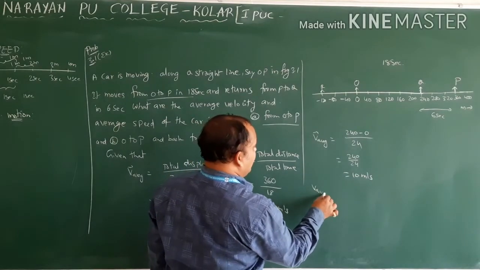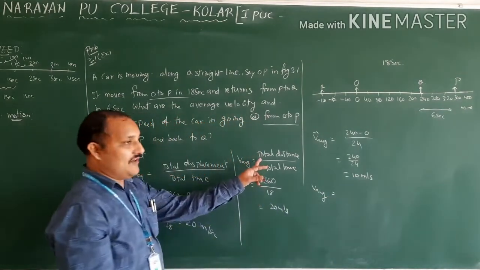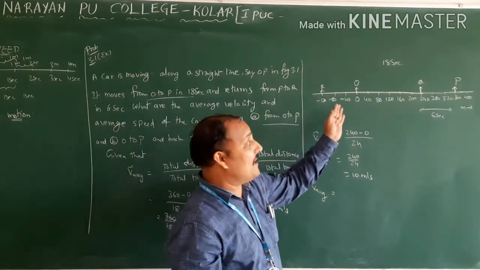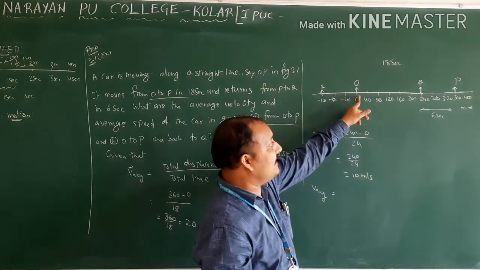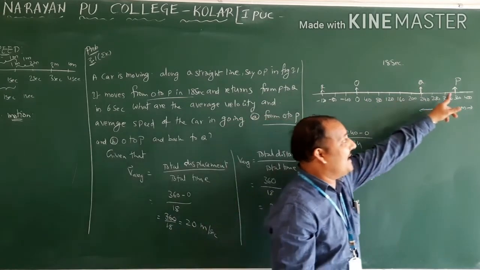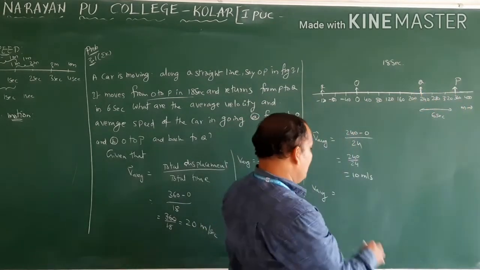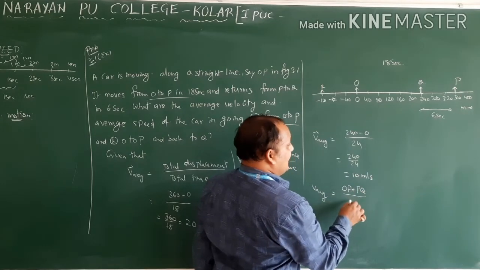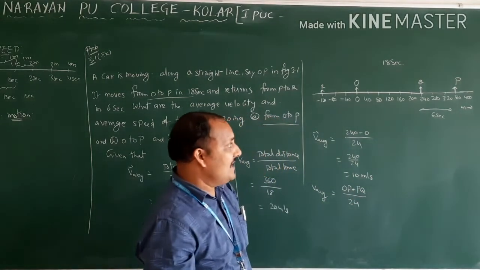Now average speed. Average speed means this is the formula: total distance by total time. Total distance means the total path covered by the object. Total path means first it is starting from O to P, next from P to Q. Therefore, total path O to P plus P to Q by total time. Total time is the same, 24 seconds.